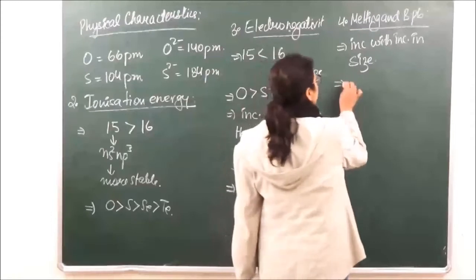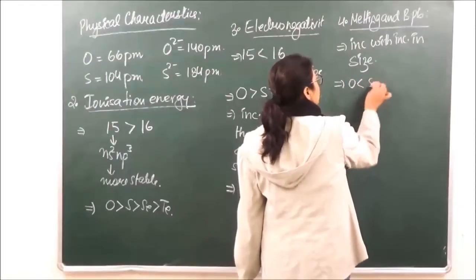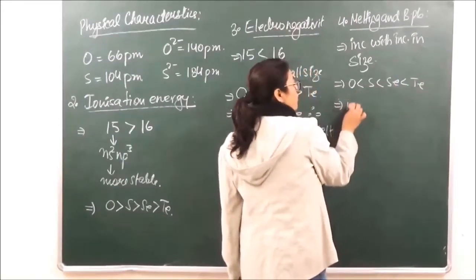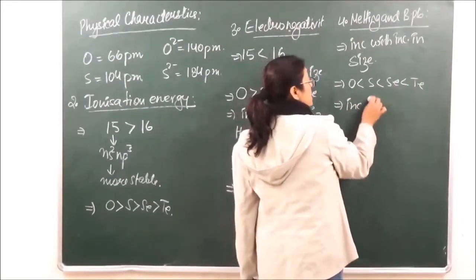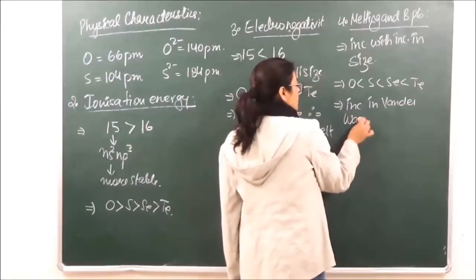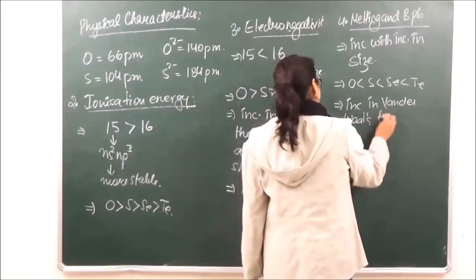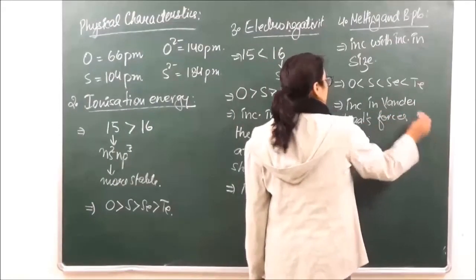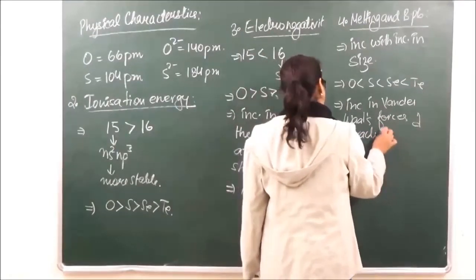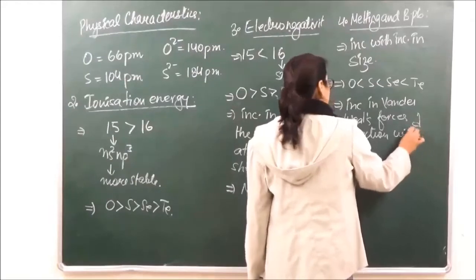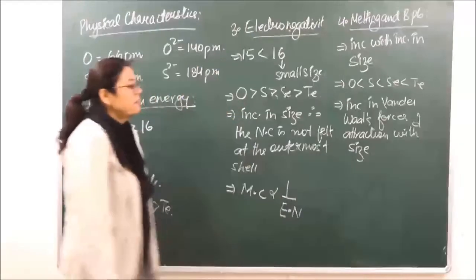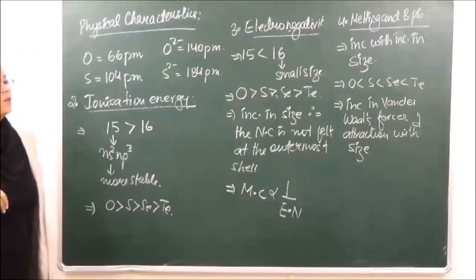So oxygen का जो melting point है या boiling point है, that is less, then sulfur, then selenium, and then tellurium. This is because of increase in van der Waals forces of attraction with increase in size.